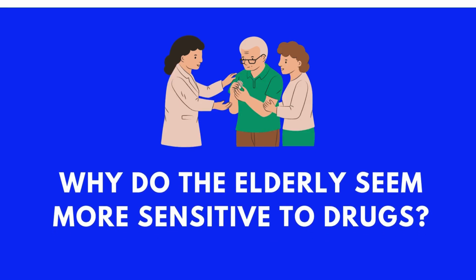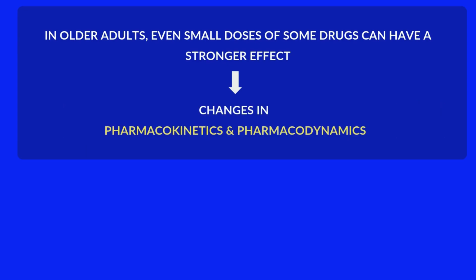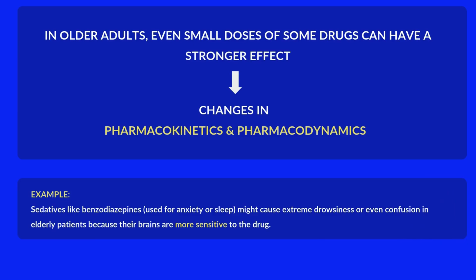Why do the elderly seem more sensitive to drugs? In older adults, even small doses of some drugs can have a stronger effect. Why? Because of changes in how the body reacts to medications, pharmacodynamics, and how the body processes them, pharmacokinetics. Here's an example. Sedatives like benzodiazepines, used for anxiety or sleep, might cause extreme drowsiness or even confusion in elderly patients because their brains are more sensitive to the drug.